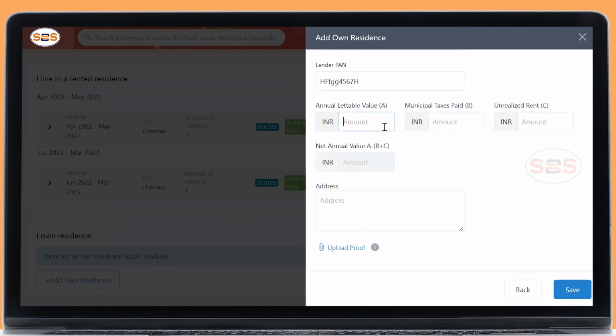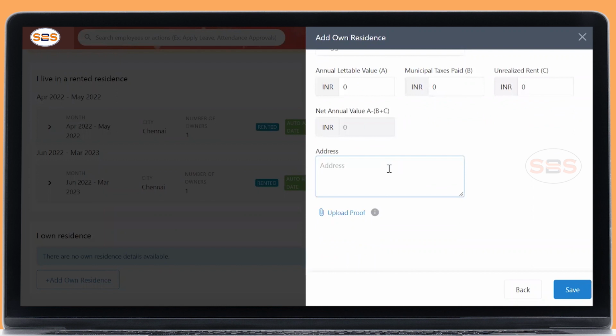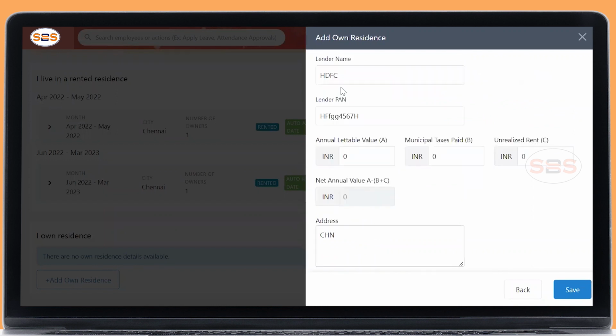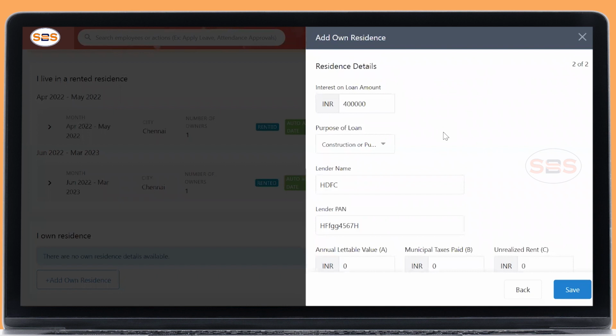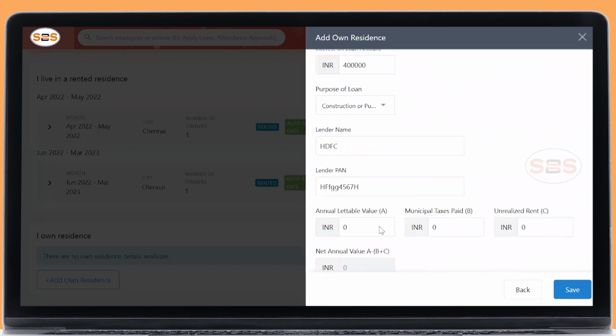Okay. So lettable value, what is the lettable value? You can declare it or else you can put 0. Any municipal taxes you have paid, you can declare it or put 0. Any unrealized rent from your lettable property, you can put it, or you can put 0. Okay, so this is the formula for the net annual value. This will be calculated. You can submit the proof of the loan interest you're going to claim.